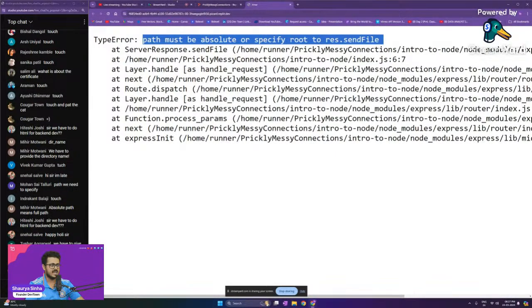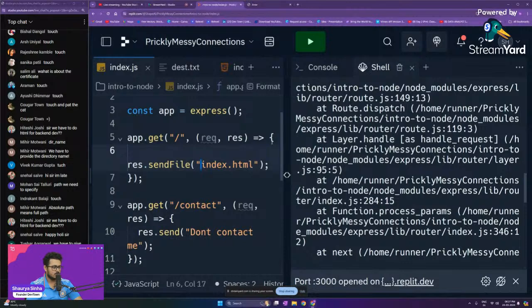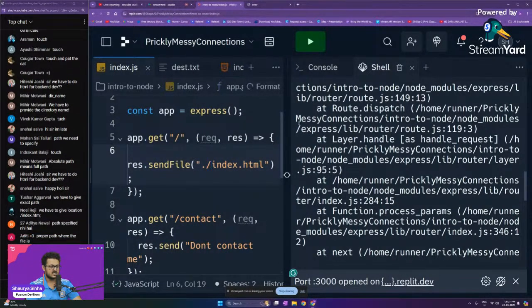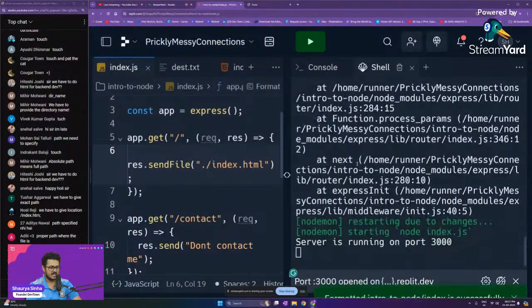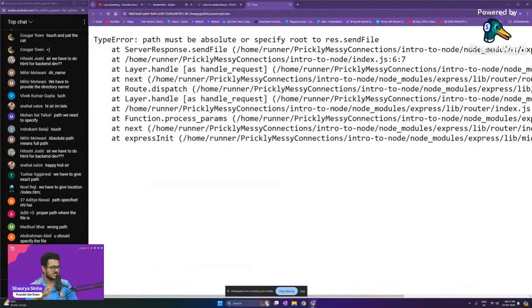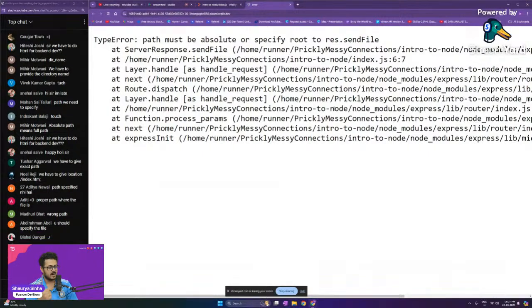No issues, so let's try that as well. We'll try /index.html. Many of you guys are saying let's try that. So I'll save it, go back to our website, and refresh the page. It is still going to give us the exact same error, because the exact path is not given.